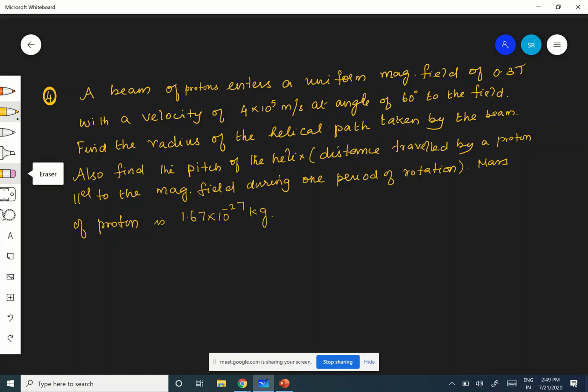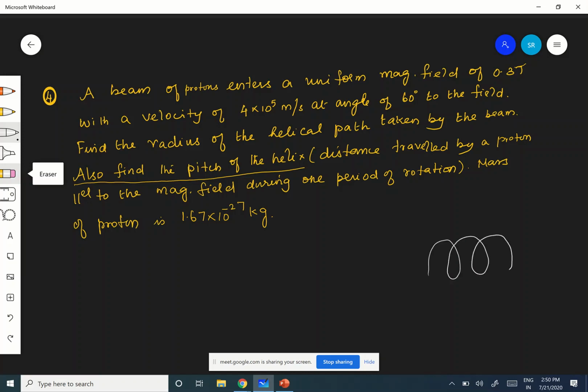So find the radius of the helical path taken by the beam. Also find the pitch of the helix. What do you mean by pitch of the helix? It is the distance traveled by the proton parallel to the magnetic field during one period of rotation. Pitch means the linear distance traveled by the particle when it completes one full rotation. Therefore it is a horizontal distance traveled by the charged particle when it completes one full circular path, because it is moving in a helical path.